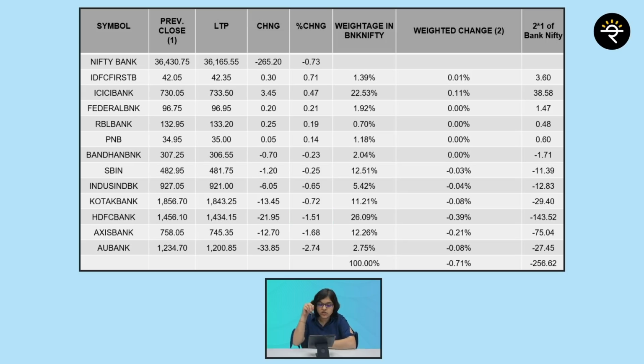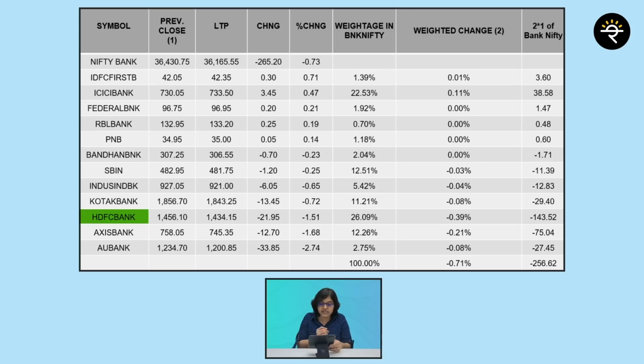Now the next column, if you see, again has a lot of percentages. And what is the title? The title is weightage in Bank Nifty. What do we mean by this? There are 12 banks, understood, but are all the 12 banks given equal weightage? No. There are certain banks which are given more preference, that is more weightage, and certain banks which are given less preference or less weightage. Which are the banks with comparatively highest weightage?